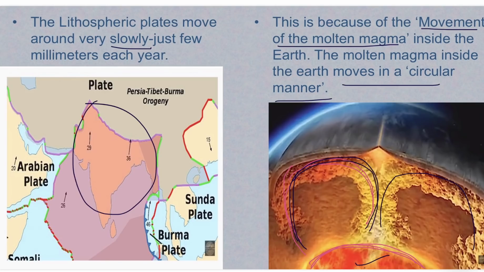In a similar manner, the molten magma moves inside the earth. Due to the core, the magma gets heated and rises upward and moves downwards after cooling. So the magma moves in a circular motion, and when it does, the plates move.